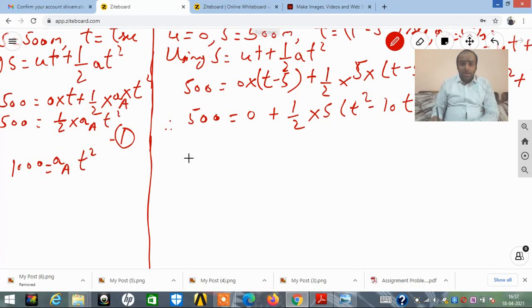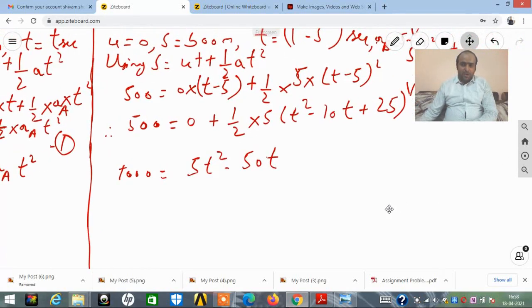Here again the same way, it is 500 into 2, that is 1000, is equal to 5 into t square minus 10t plus 25, so 5t square minus 50t plus 125.